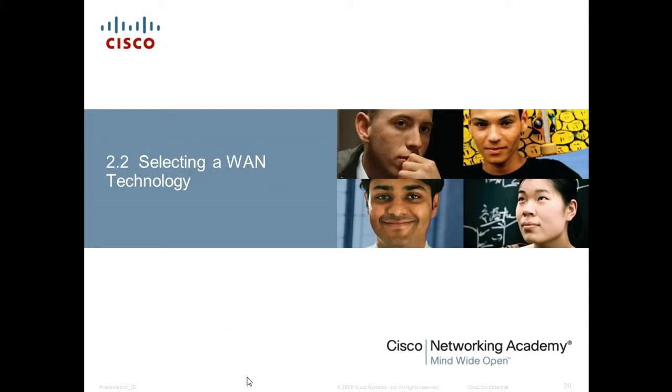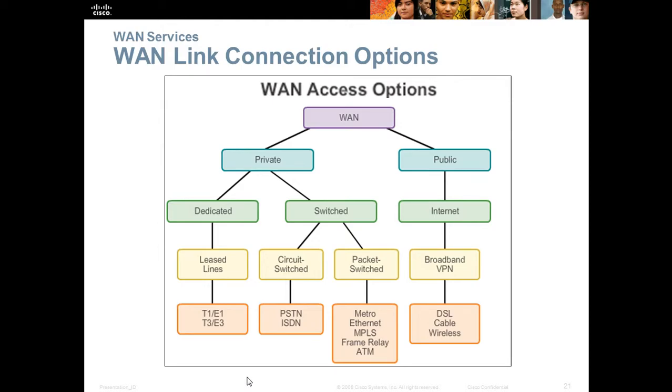Selecting a WAN technology. WAN consists of different access options. When it comes to the private WAN, we have a dedicated switched network that is further divided into circuit switching, such as PSTN and ISDN, and packet switching, which is Metro Ethernet, MPLS, Frame Relay, and ATM. When it comes to the public access options in the internet, we have broadband, virtual private network, DSL, cable, and wireless connections.